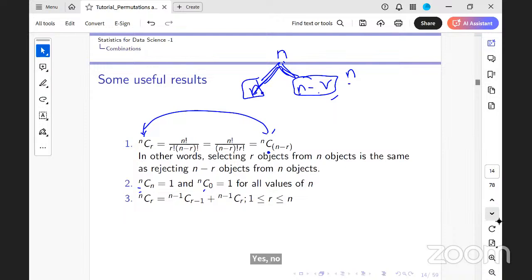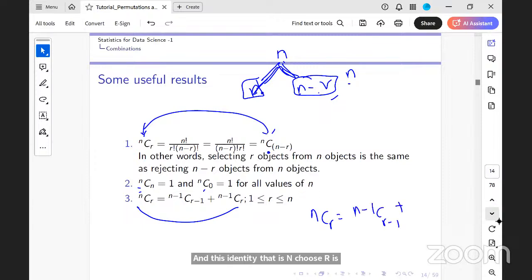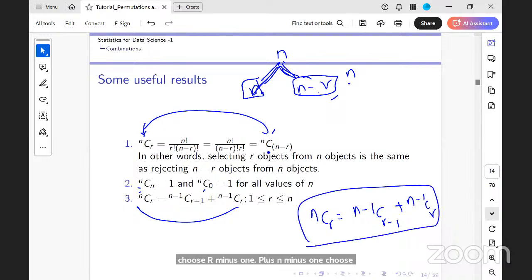And this identity, that is, n choose r is (n minus 1) choose (r minus 1) plus (n minus 1) choose r, is an important combinatorial identity. I don't have the time to do the proof here, but I think I have already discussed it in the lectures.